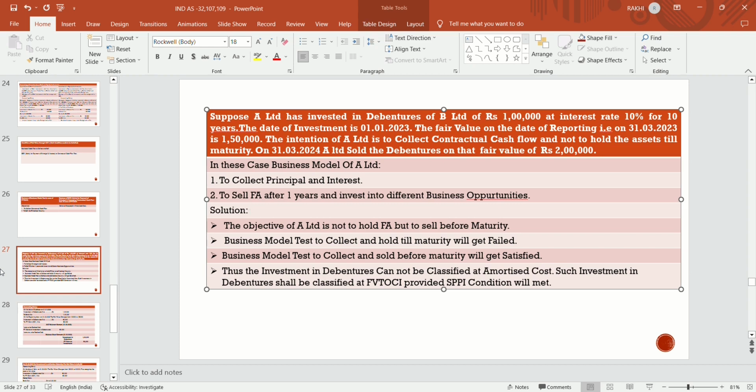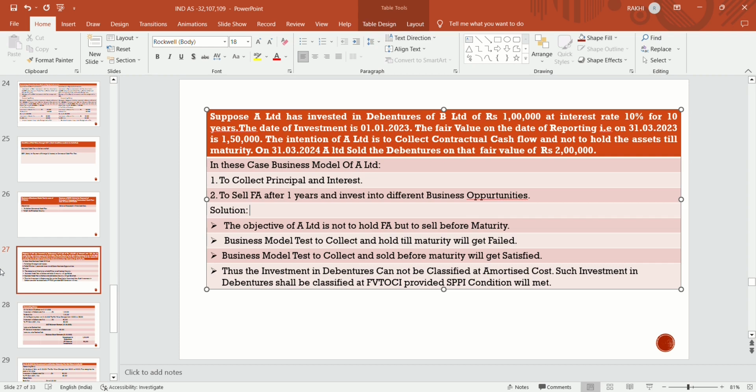On 31st March 2024, A Limited sold the debenture at fair value of rupees 2 lakhs. So in this case, the business model of A Limited is to collect principal and interest, sell the financial asset after 1 year, and invest in different business opportunities. Solution: the objective of A Limited is not to hold the financial asset but to sell before maturity.